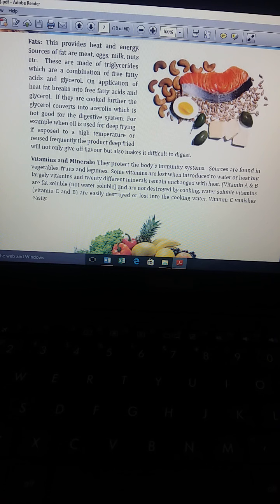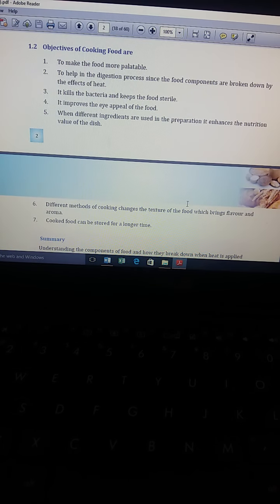But largely vitamins and 20 different minerals remain unchanged with heat. Vitamin A and D are fat soluble and are not destroyed by cooking. Water soluble vitamins, vitamin C and B, are easily destroyed or lost into cooking water. Vitamin C vanishes easily.